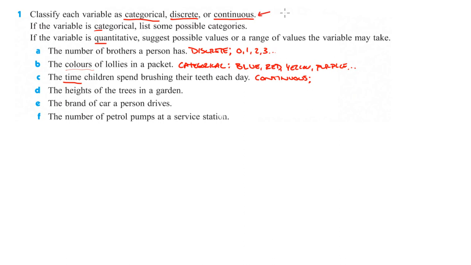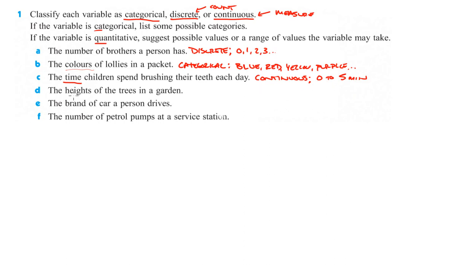Okay, so continuous is something that we measure. Discrete is something that we count. And categorical is something that we don't measure or count. Our example for that could be continuous, so we'd say anywhere from 0 to 5 minutes, anywhere in that to any degree of accuracy, and that's why it's continuous. That's the tricky one for most people.